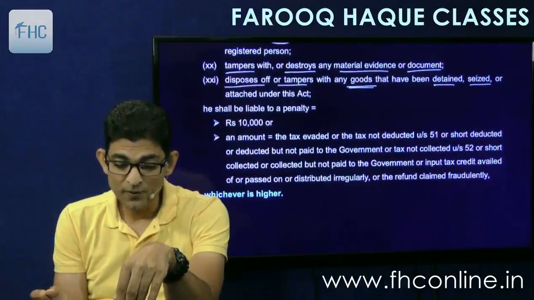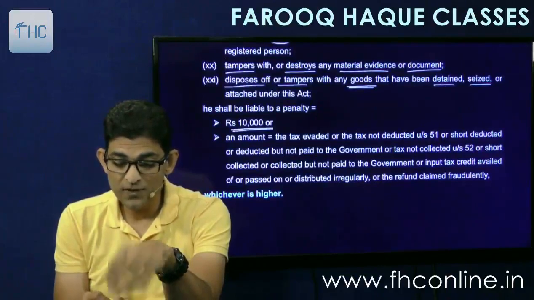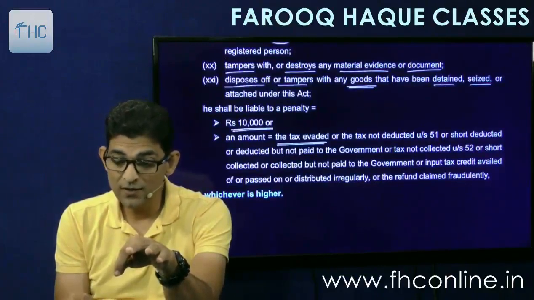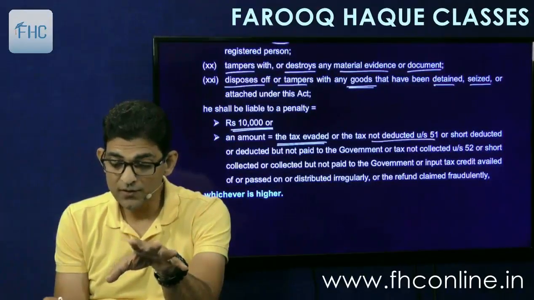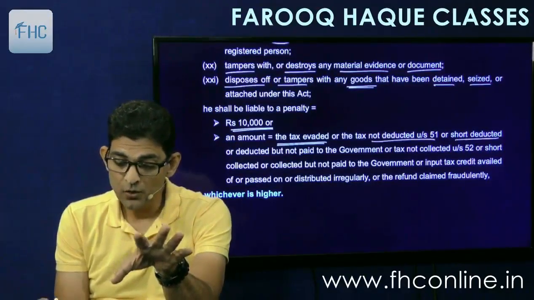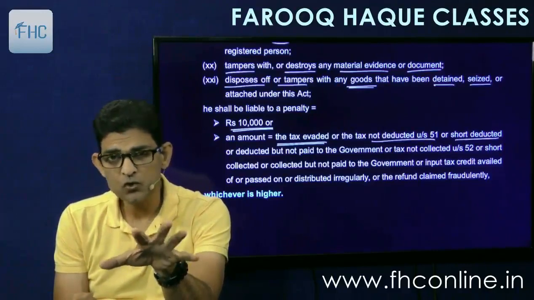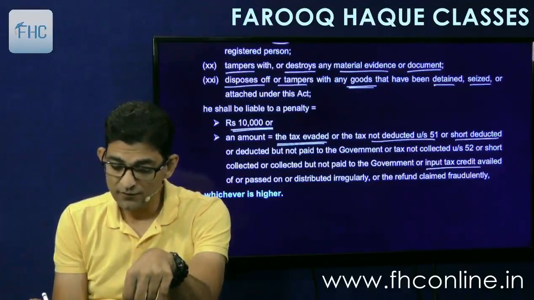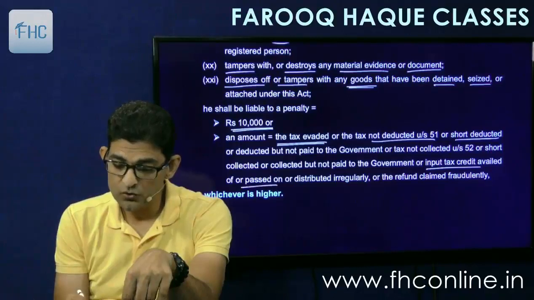He shall be liable to penalty equal to 10,000 rupees or the amount equal to the tax evaded or the tax not deducted or short deducted or not collected or short collected or not paid to government, or the input tax credit availed or passed on or distributed irregularly or the refund claimed fraudulently, whichever is higher.